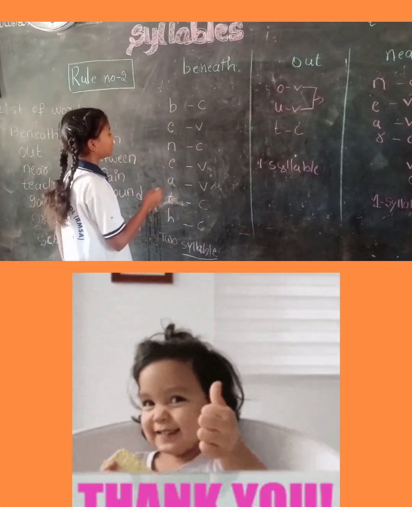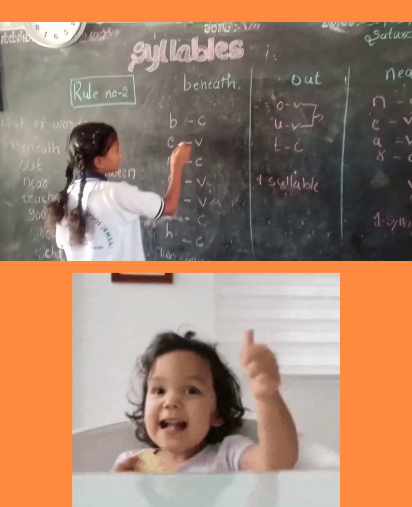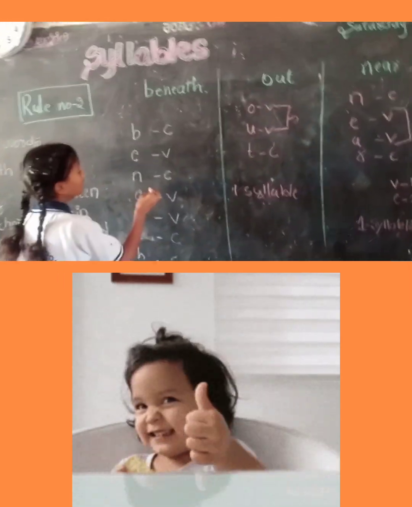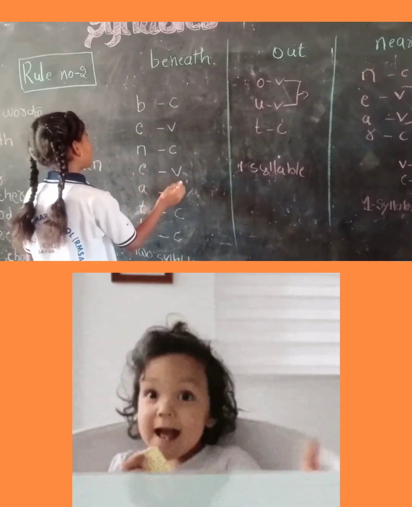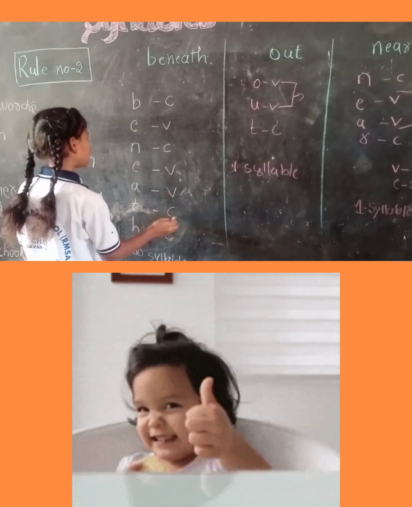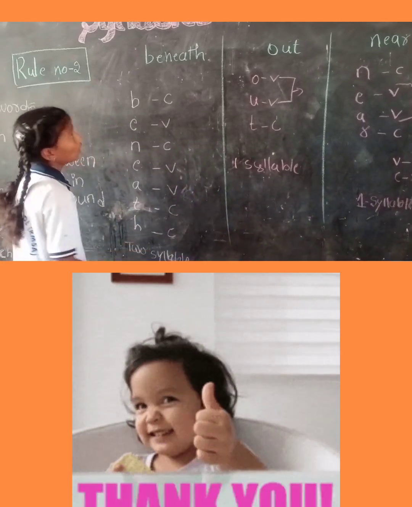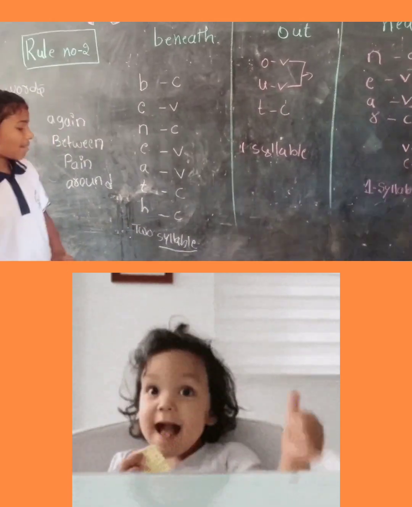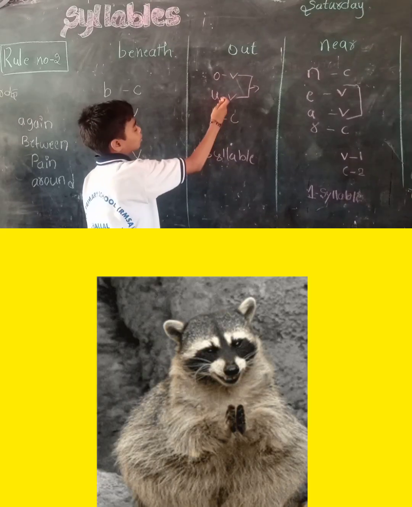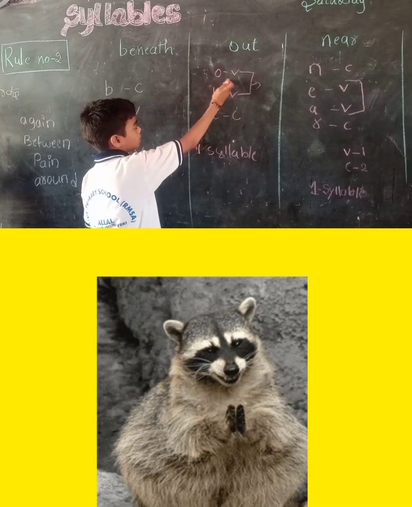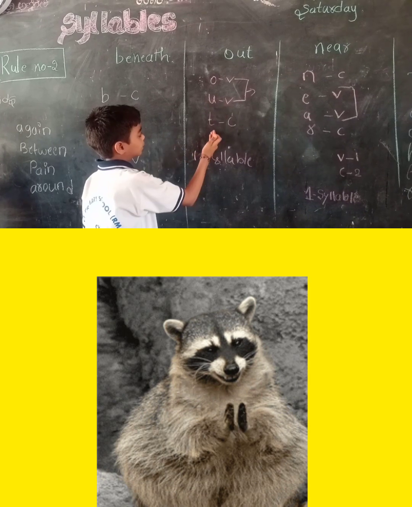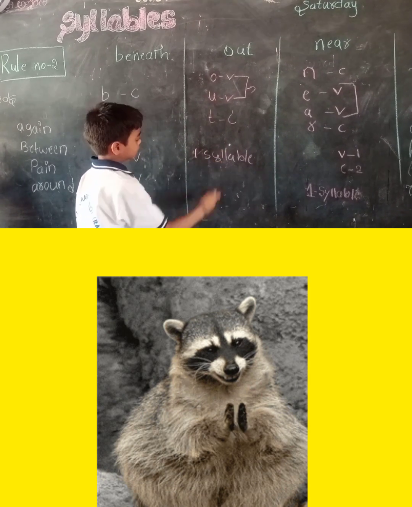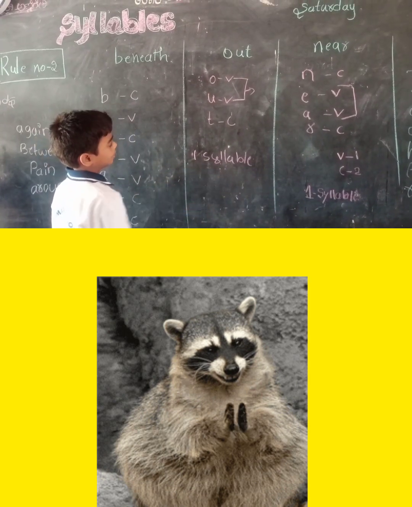Beneath spelling is BENEATH. B is consonant, E is vowel, N is consonant, E is vowel, A is vowel, T is consonant, H is consonant. Only 2 syllables here. Out. Out spelling is OUT. O is vowel, U is vowel, T is consonant. This out is 1 syllable word.